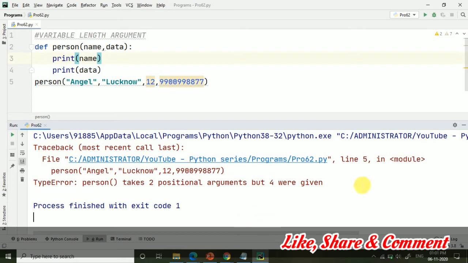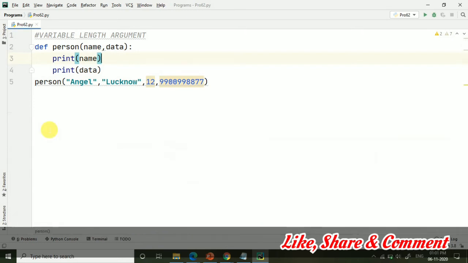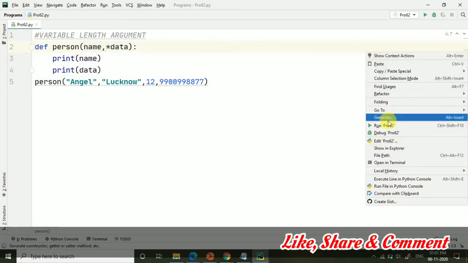So we have given the variable length, but it's not able to accept it because it can take only 2 variables, but I am taking 4. So what to do? For everything we have to take a new variable? But yes, we can get an easy way of that. Here, if we are using this star, now it can accept the variable length argument, and I am running it, and you can see we are getting the variable length argument and there is no error.